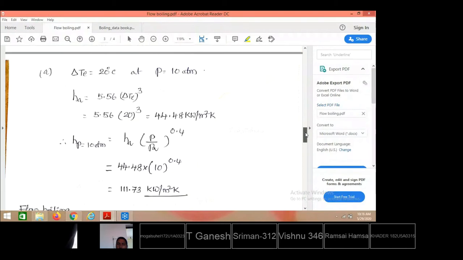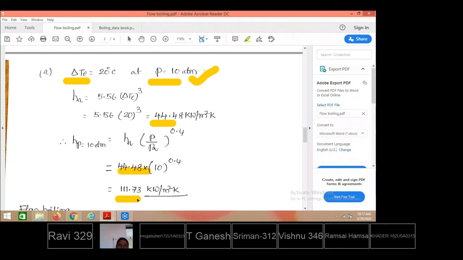Next, maintaining the pressure at 10 atmospheric pressures, the excess temperature is changed to 20 degrees centigrade. Then what is the heat transfer coefficient at 1 atmospheric pressure? First we have calculated 5.56 into delta T, which now has become 20 instead of 10. Now this is the heat transfer coefficient at 1 atmospheric pressure. But they are asking you to calculate at 10 atmospheric pressure. Therefore, HA into P by PA, that is 10 by 1 to the power 0.4. Ultimately, what we have got is 111.73 kilowatt per meter square Kelvin.